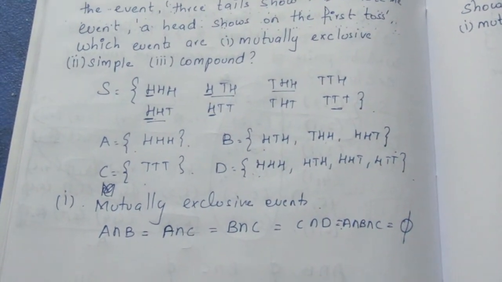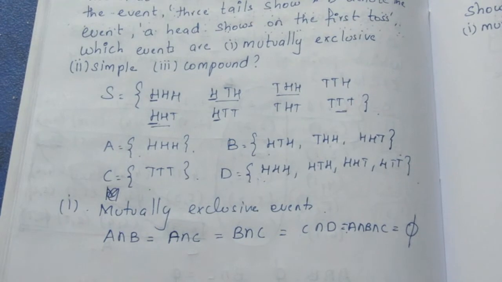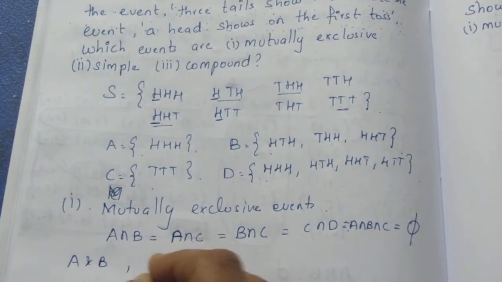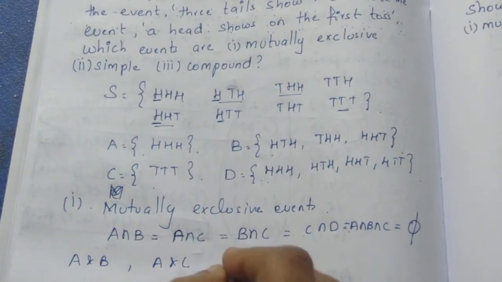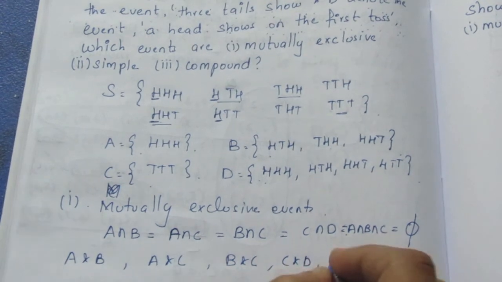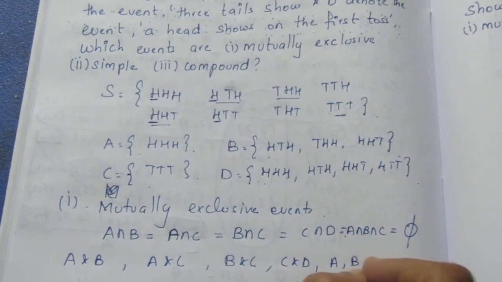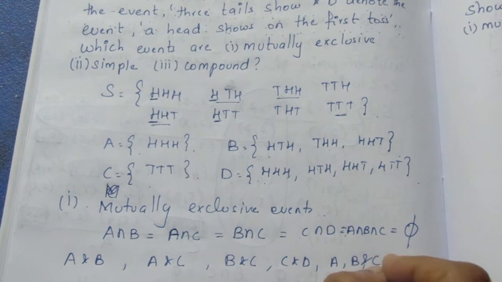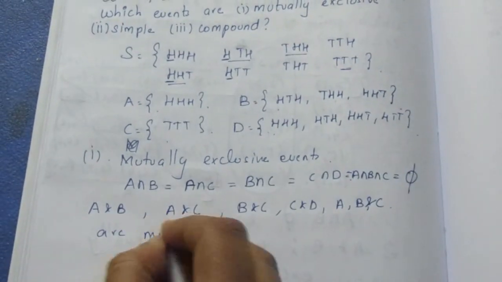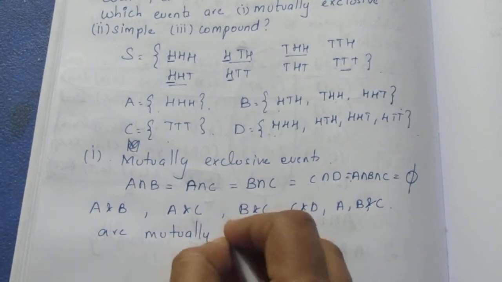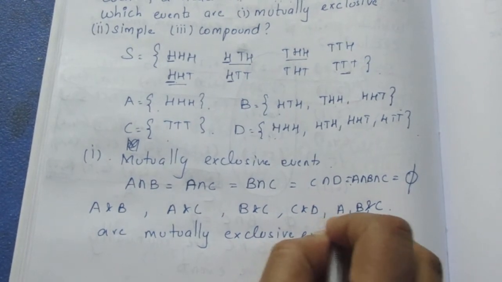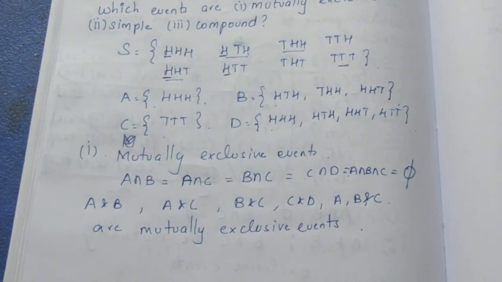So we need to write A and B, A and C, B and C, C and D are mutually exclusive events. Mutually exclusive means no intersection. So the first subdivision we have completed.